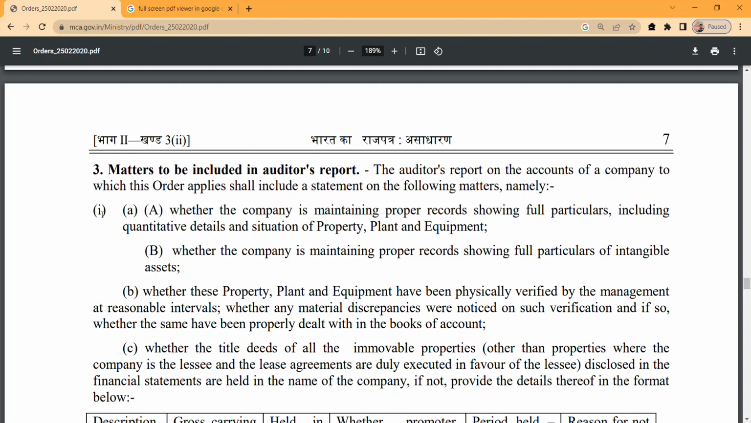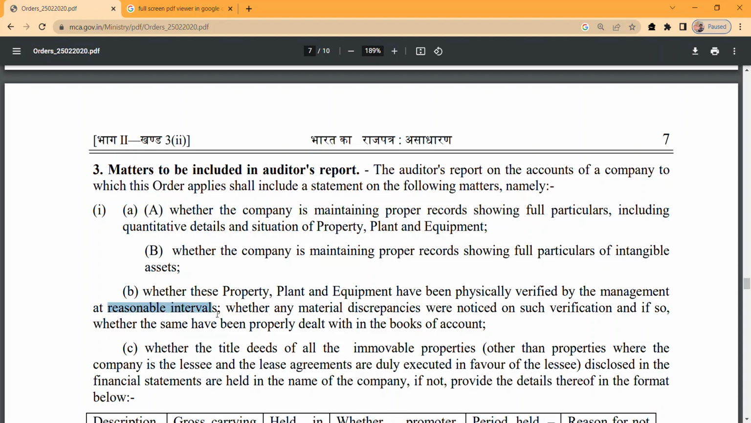First one, the first point is about PPE. Whether the company is maintaining proper records and showing full details of the PPE, and whether the property, plant and equipment have been physically verified by the company at reasonable intervals, right? So it's a reasonable interval.